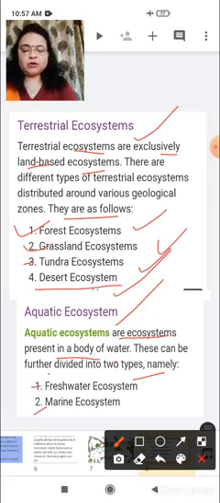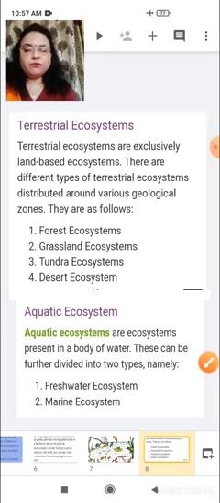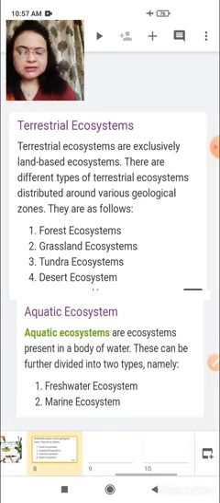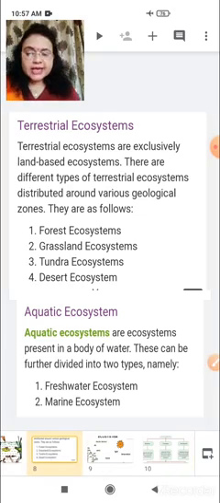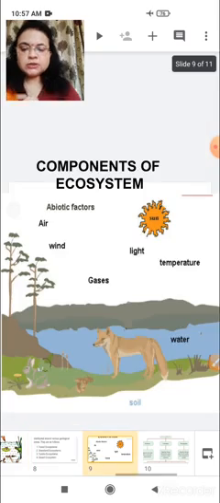Marine water, still water. In both the waters, various types of lives are present and they interact with each other to complete their life, to fulfill their needs. Okay, now let us come, as there are types of ecosystem present, in the same way there are some components also present in the ecosystem.